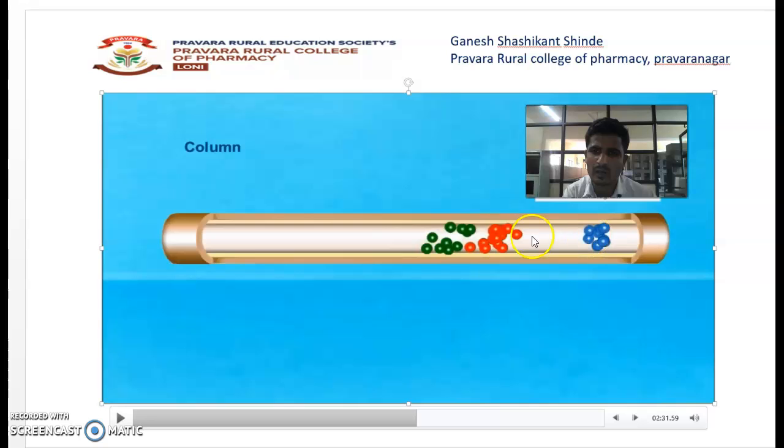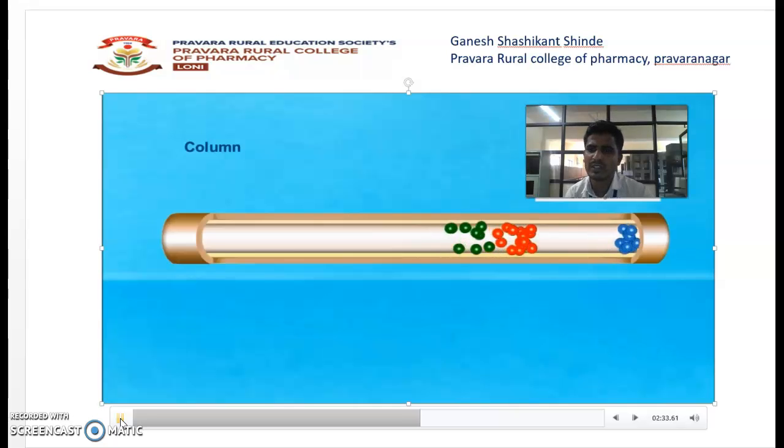As compared to the blue component, the red component has less affinity than the blue, but more affinity than the green. So it is moving faster than the green and slower than the blue. The green component has the lowest affinity towards the stationary phase as compared to the blue and red. So it is moving at the least speed, or it has the more retention time as compared to the blue and red. In this way, the separation of the components takes place.